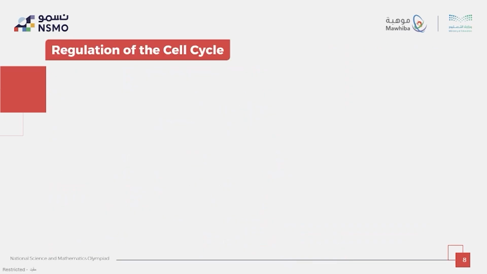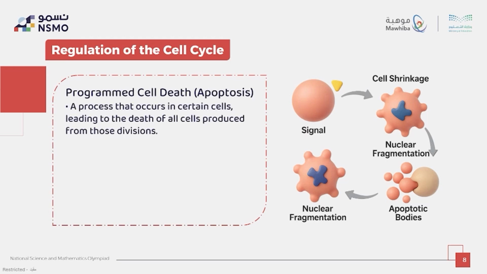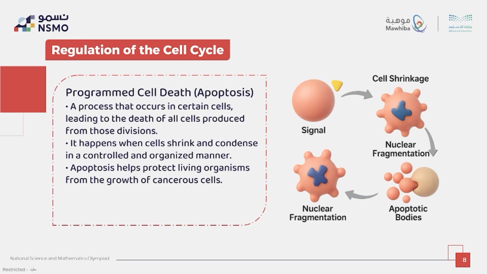Another very important term in regulation of the cell cycle is apoptosis, a programmed self-destruction of damaged cells. This is a process that occurs in certain cells, leading to death of cells produced from those divisions. It also protects the body from abnormal cancer cells. Let's explain the figure here.